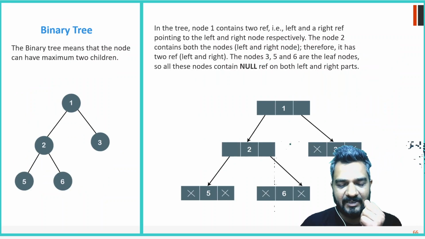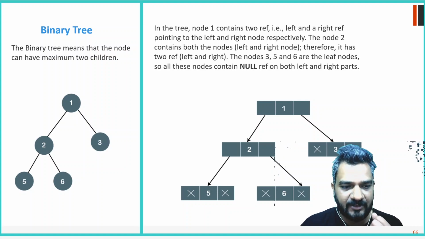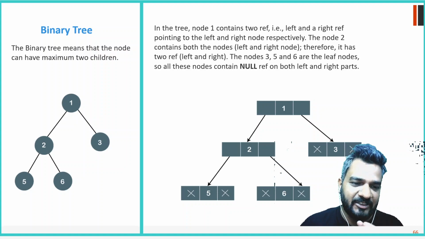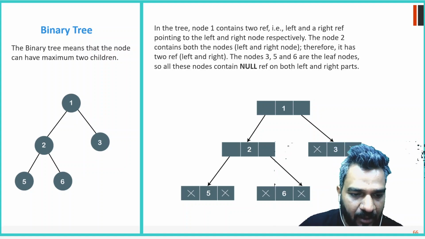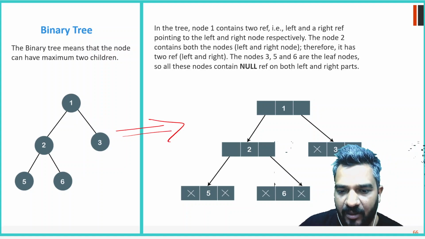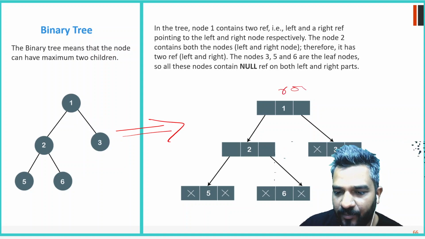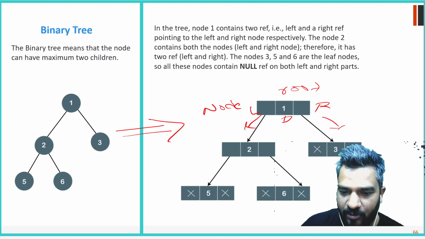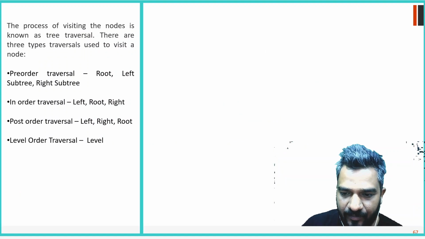So now first let's discuss our binary tree. A binary tree means that a node can have maximum two children, like one has two children, three has children. Now if you look at it, the logical representation will look like this only, right? There will be a root node. They all are nodes. They have data, they have the left and the right reference. They will be storing the value for this node, and these nodes will be storing the reference to these nodes. That is how your binary tree will look logically.